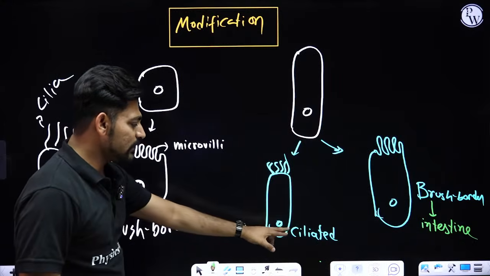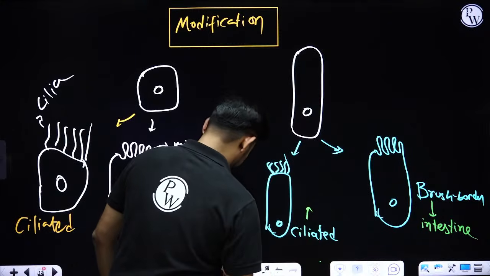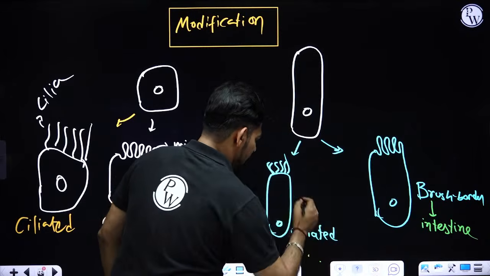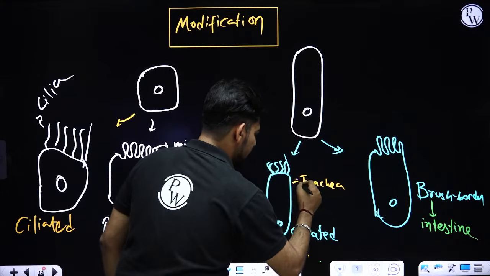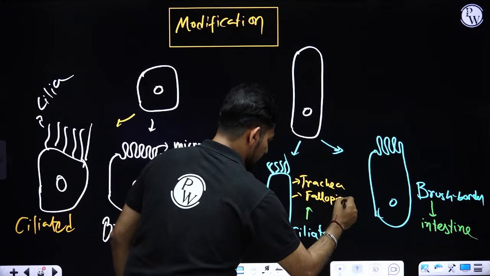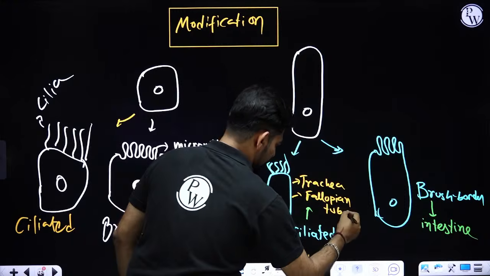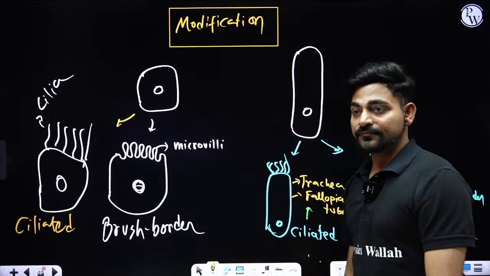Where inside your body you will be finding ciliated columnar epithelium? Inside our trachea, means respiratory tract, and inside the fallopian tube of the female reproductive system. Inside the fallopian tube of the female reproductive system, you will be finding ciliated columnar cells.